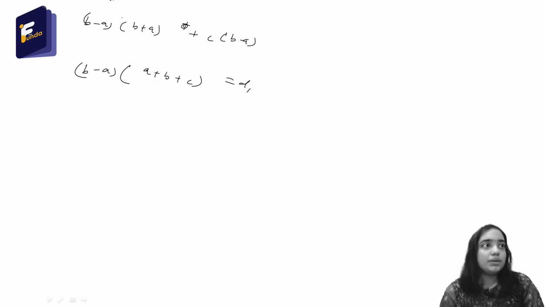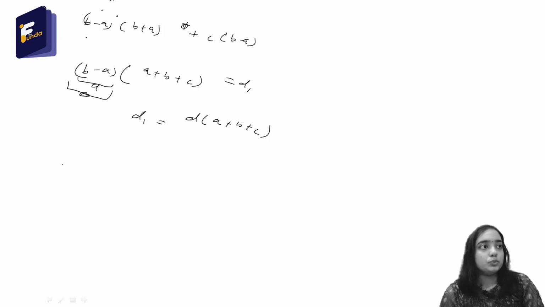We already know that b minus a is the common difference of the previous AP, that is a, b, c. So let us take it as d. So D1 equals d into a plus b plus c.